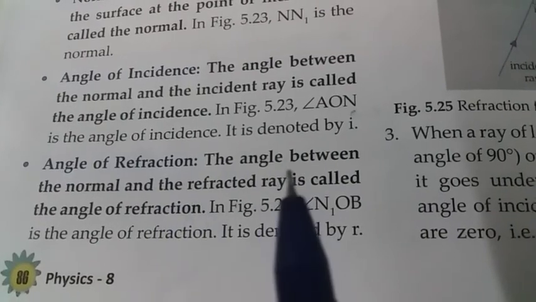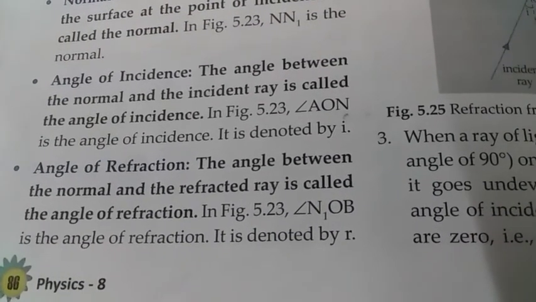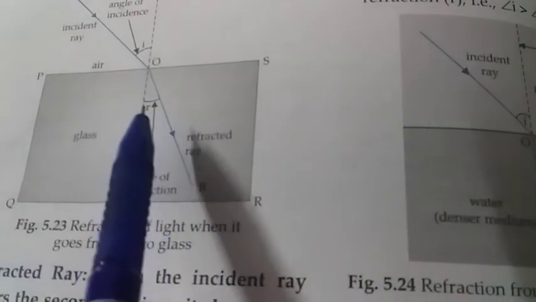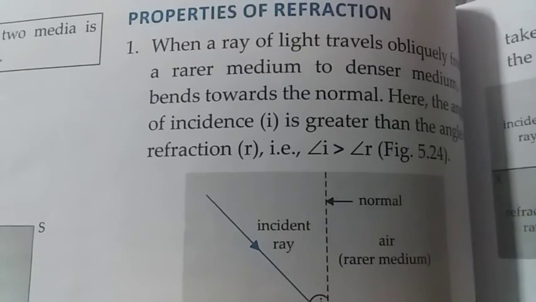Angle of refraction. The angle between the normal and the refracted ray is called the angle of refraction. This angle between the normal and the refracted ray, this angle is called the angle of refraction. Now these were all the terms related to refraction.